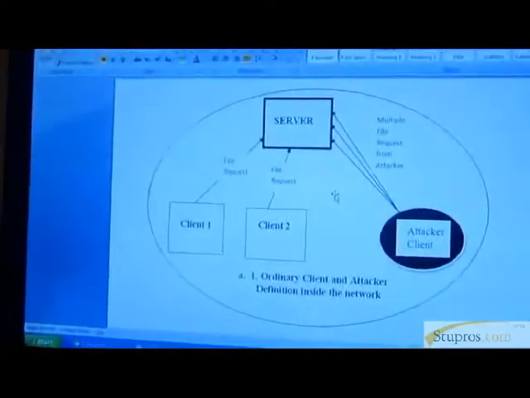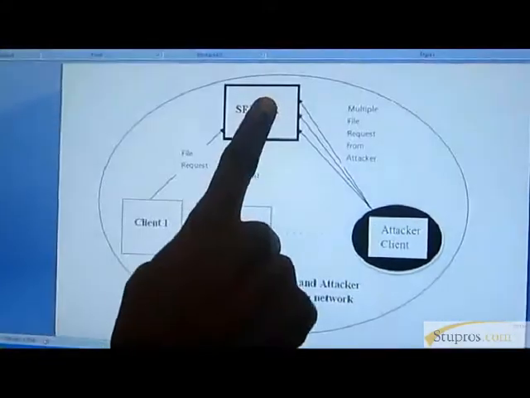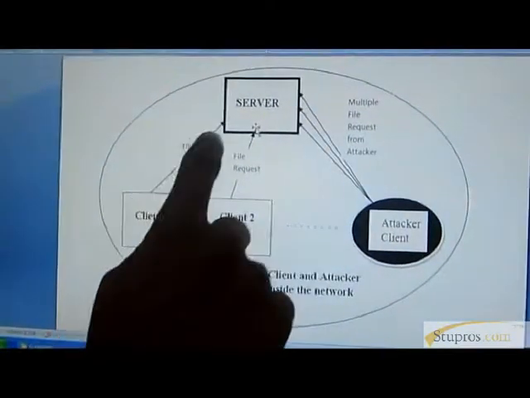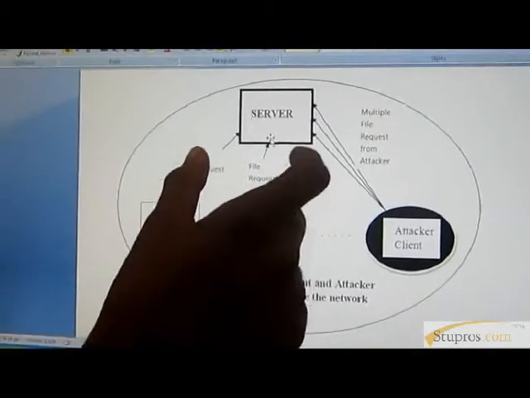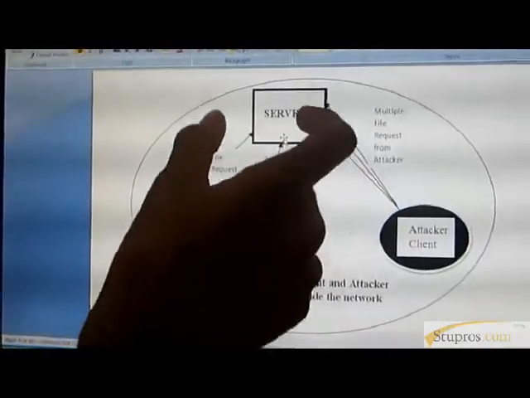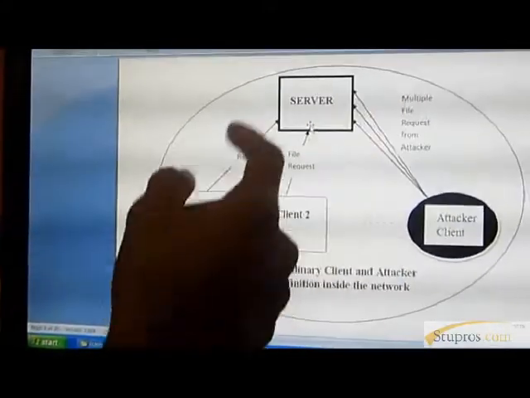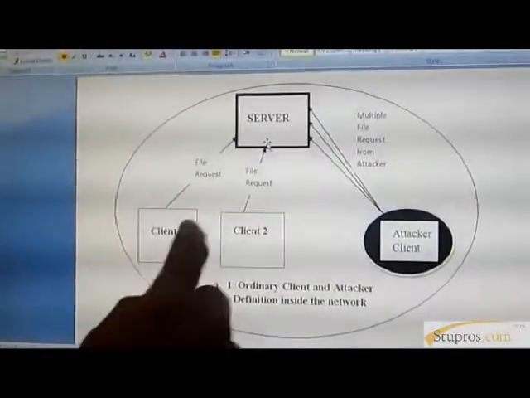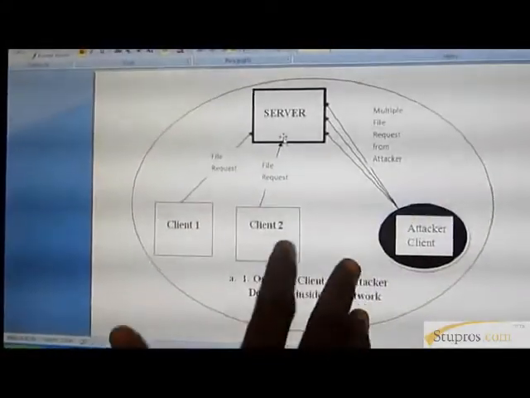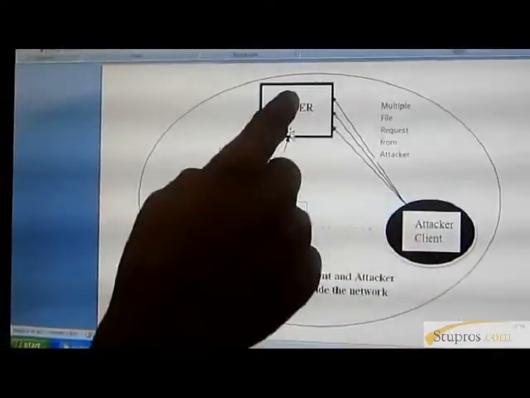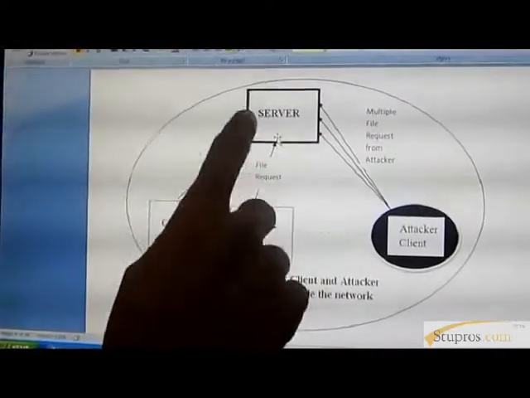This is one network. In this network, I have 2-3 clients connecting with one server. When one client sends a request to the server, the server gets the system details about the client. The client can't do anything without the permission of the server. The server monitors everything from the client. If an attacker client does the same thing, it is also considered an ordinary client. After the server gets the system details, the attacker client can't do anything in the network without the server monitoring.